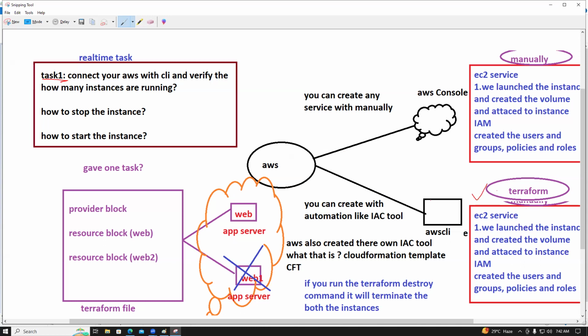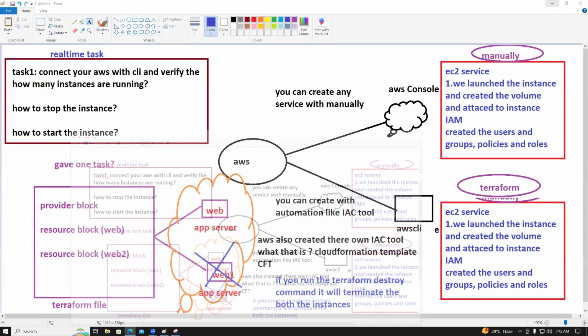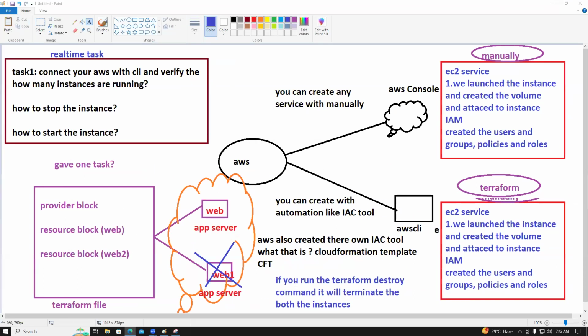DevOps has started, and everyone in the DevOps role is using Terraform to build the infra. From now onwards, concentrate more. The AWS DevOps tools have started, so practice more and more.